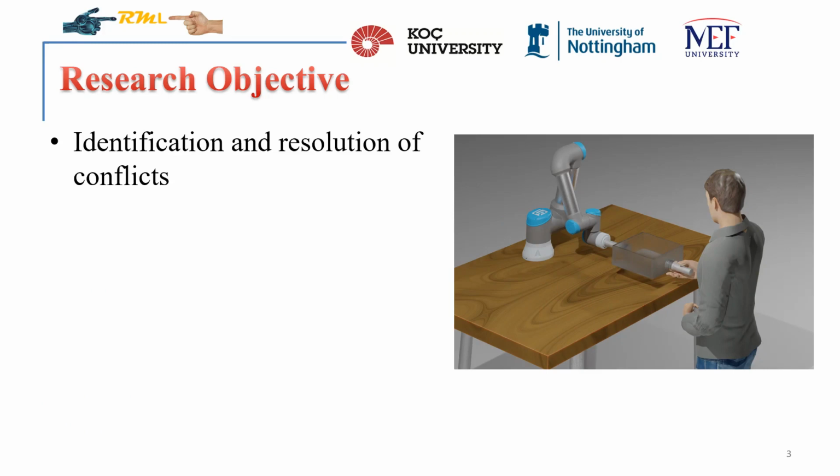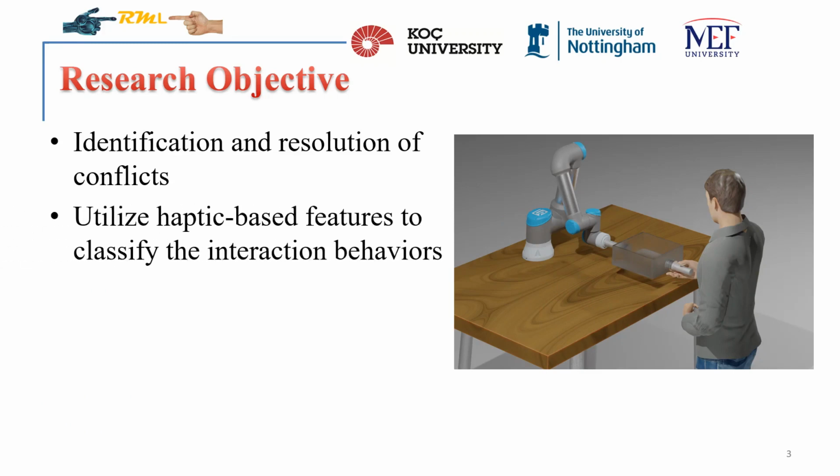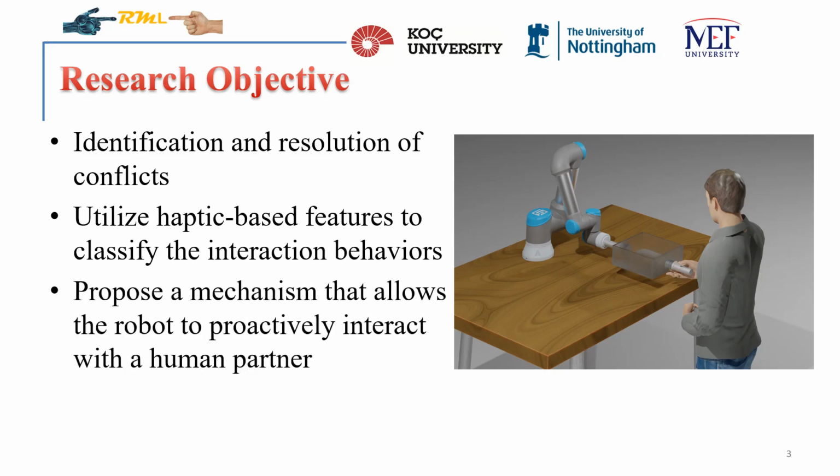In this regard, we utilize features extracted from haptic data to build a random forest classifier that enables the robot to predict interaction behaviors. Also, we proposed a mechanism that allows the robot to proactively interact with a human partner based on the time series classification of the interaction behaviors.